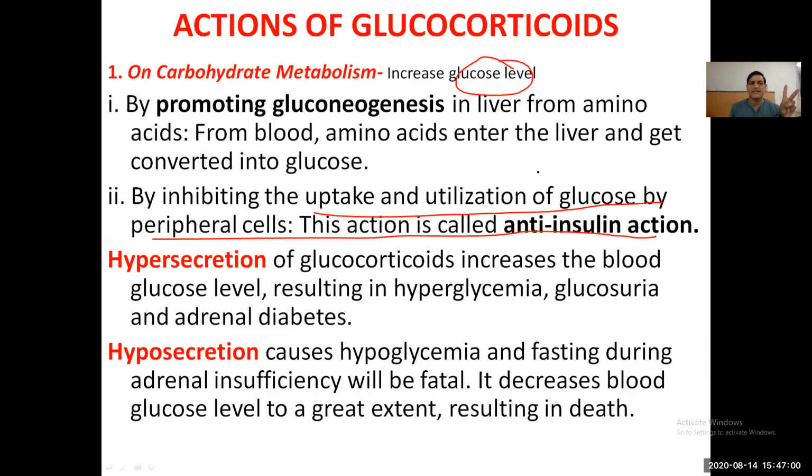So by two main mechanisms glucocorticoids increase the glucose level: one is by promoting gluconeogenesis in the liver from amino acids or non-glucose compounds, and the other is by inhibiting the uptake and utilization of glucose by the peripheral cells. Hypersecretion of glucocorticoids increases the blood glucose level, resulting in hyperglycemia, glycosuria, and adrenal diabetes. Hyposecretion causes hypoglycemia, and fasting during adrenal insufficiency will be fatal. It decreases the blood glucose level to a great extent, which may cause death.